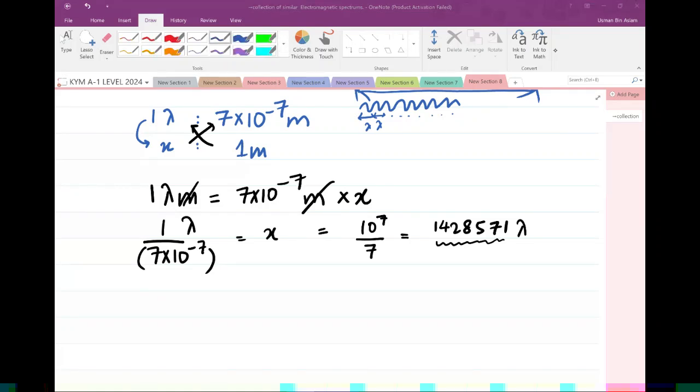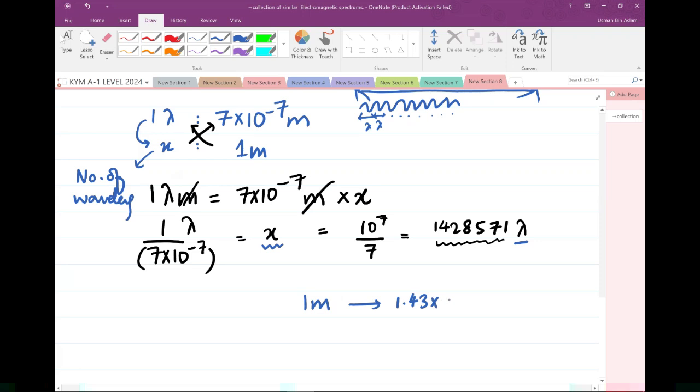Right. So this tells us that X, the number of wavelengths, comes out to be 1428571 wavelengths. That means 1 meter of a length is going to have 1.43 into 10 raised to power 6 wavelengths. I'm just expressing this in standard form. That means that the wavelength of red color is so small that inside a length of 1 meter, that's how many wavelengths of red light are going to be present.